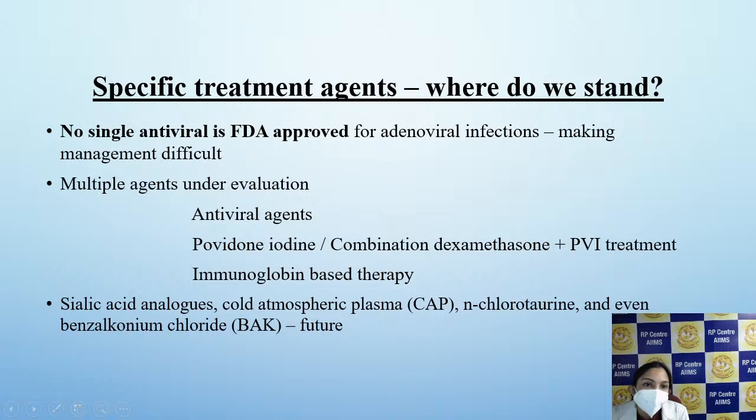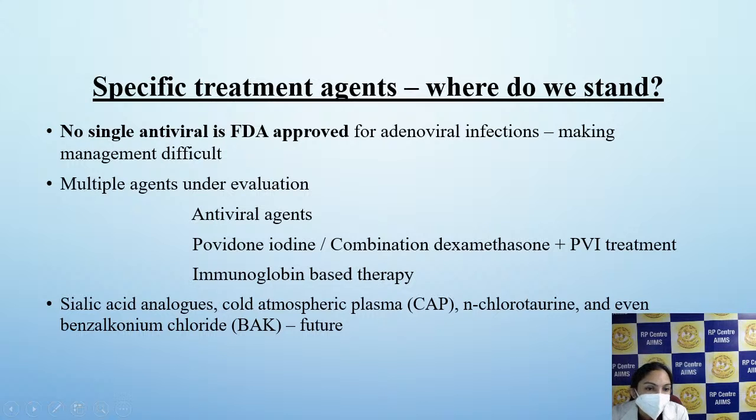Now coming on to a specific treatment agent. As we all know, there is a high chance that it will spread from one person to another. So why don't we have a prophylactic agent even now? Or why is there no drug available to prevent transmission from one person to another? There are multiple studies being conducted, but no single antiviral is FDA approved for adenoviral infections.